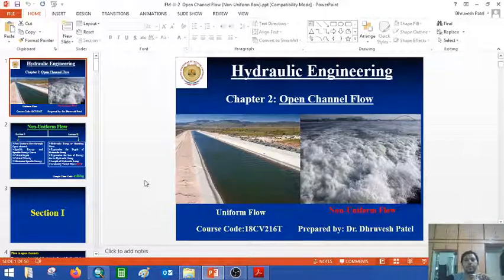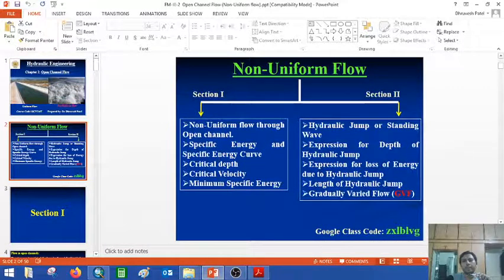If you find any difficulties in the hydraulic jump, initially I insist you start writing your assignments for hydraulic jumps. I have checked your earlier assignment and it is good, but you still need to work hard to complete the non-uniform flow, considering sections 1 and 2, and start writing your assignment on non-uniform flow: specific energy, critical depth, critical velocity, and the hydraulic jump. If you find any difficulties, write a mail to me and we will solve it together.